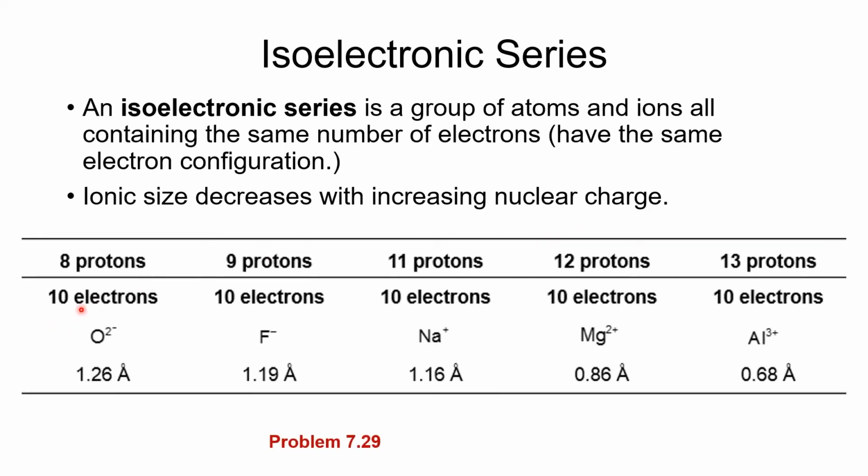So if we look at this series of ions that all have 10 electrons, we will see that as we increase the nuclear charge, oxygen has 8 protons, and if there's 10 electrons, those electrons are going to be fairly spread out. With 9 protons, those electrons will be pulled a little bit more tightly. With 11 on sodium, you'll notice neon is here because it's measured in a different way, but we'll find the same 10 electrons are held even more tightly, and then magnesium 2+ and aluminum 3+, those electrons get pulled more and more tightly. So as we increase the charge, the size will decrease.